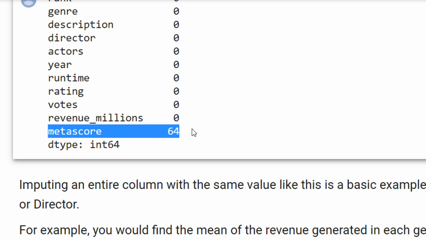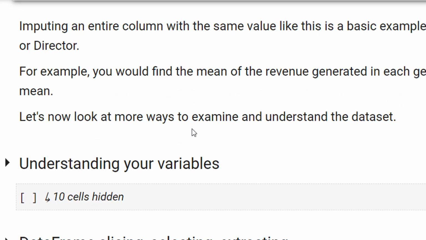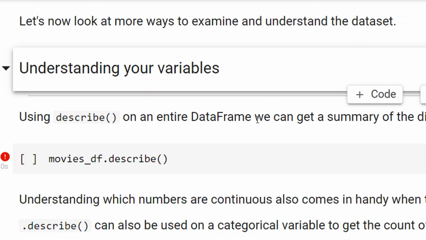Now let us see how we get more information about the CSV. Sometimes you have a very large CSV, especially those working on natural language processing and data analytics. They have a huge amount of data to analyze. Now, how do you analyze that data? Let me just see the time.